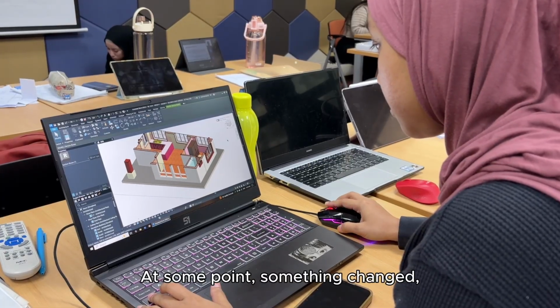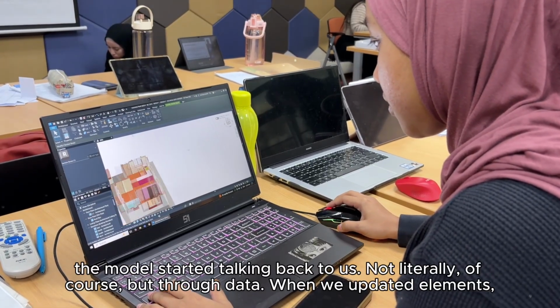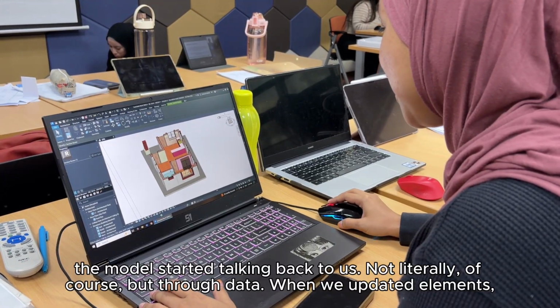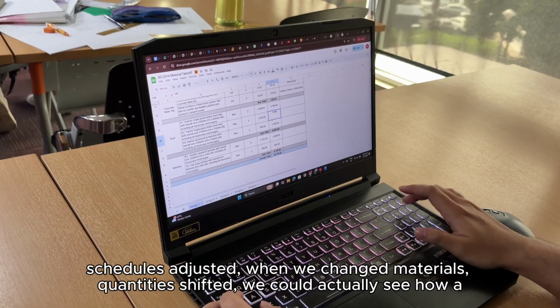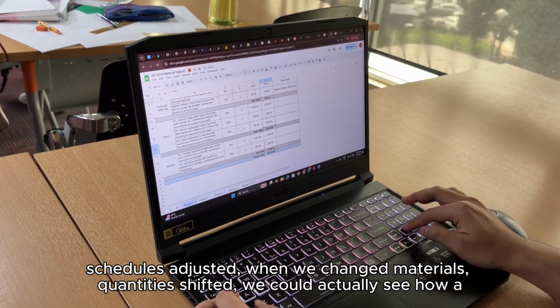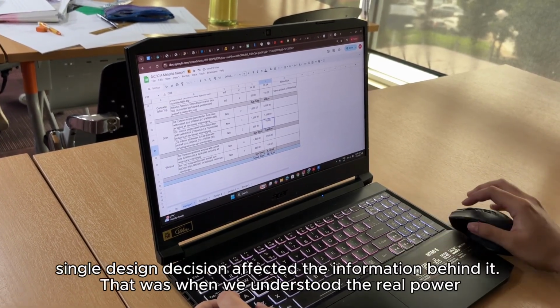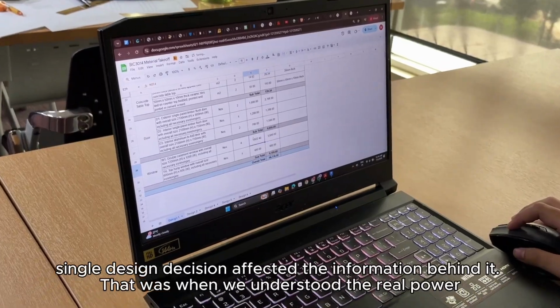At some point, something changed. The model started talking back to us. Not literally, of course, but through data. When we updated elements, schedules adjusted. When we changed materials, quantities shifted. We could actually see how a single design decision affects the information behind it.